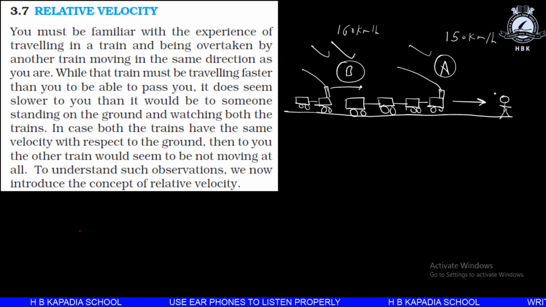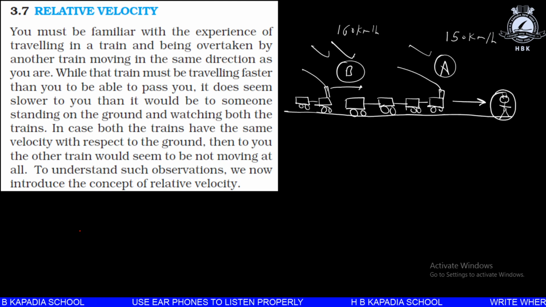But for the person standing outside, the velocity of train A is 150 km per hour and the velocity of B is 160 km per hour. So the relative velocity is different for different people. It depends on which reference frame the person is in.